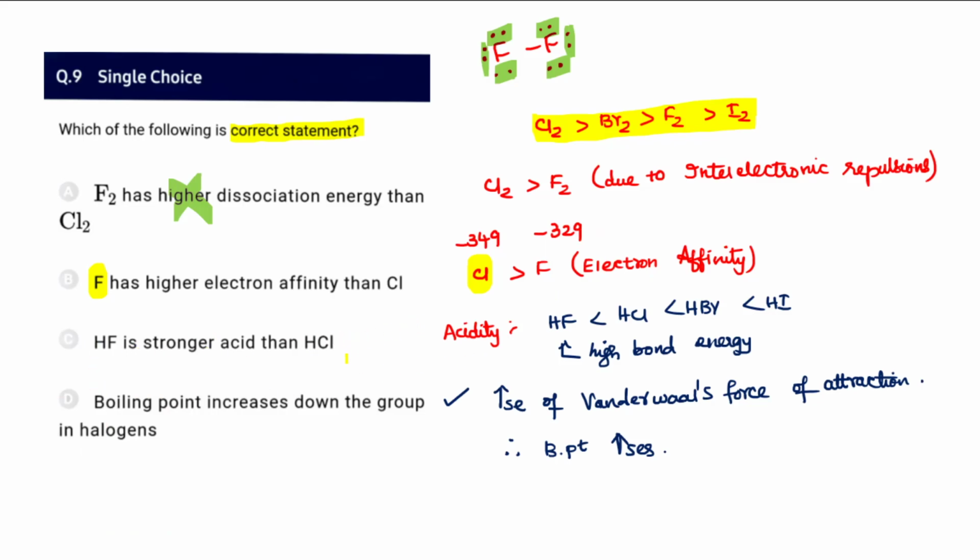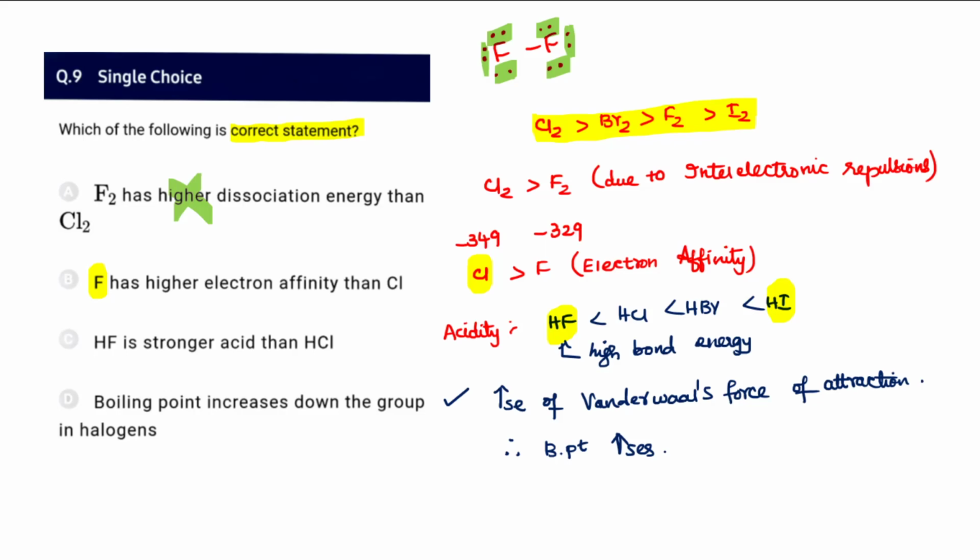HF is a strong acid than HCl. Actually down the group, H-I bond dissociation energy is decreasing. H plus can be easily given. So therefore HI will have a more acidic character, and HF will have a high bond energy. So HF is not going to be a stronger acid. Only HI is going to be a stronger acid, then HCl, then HF.